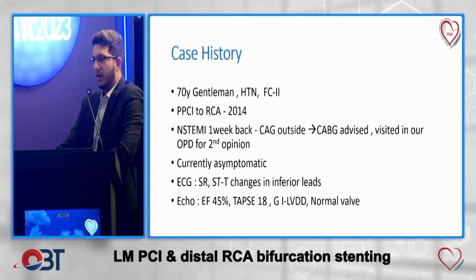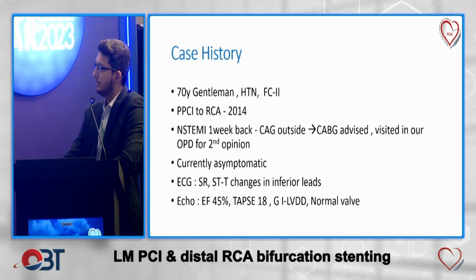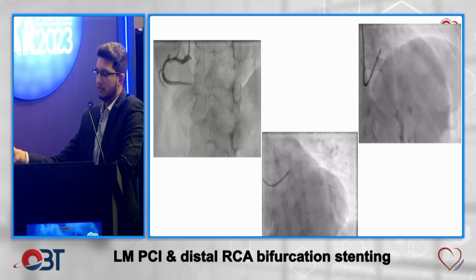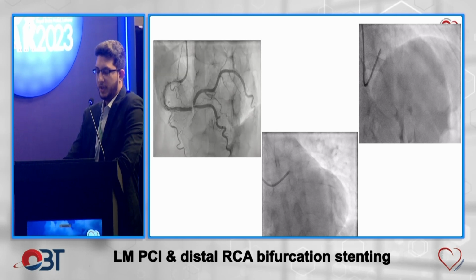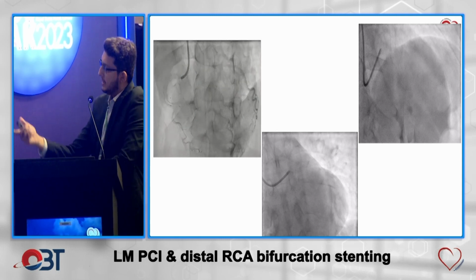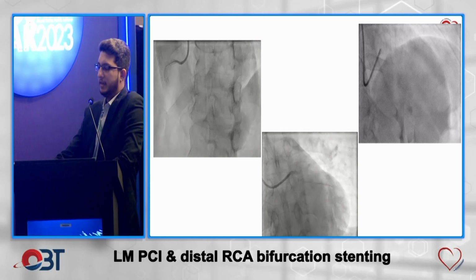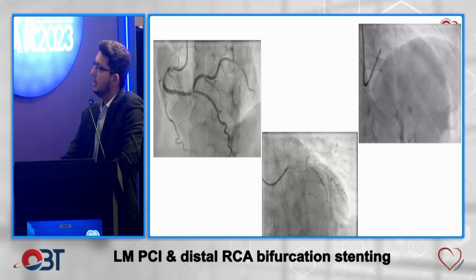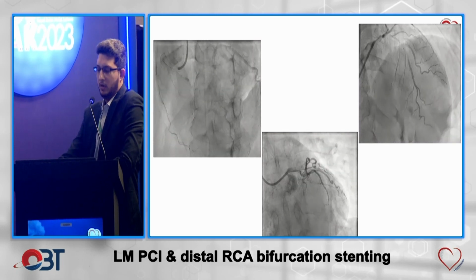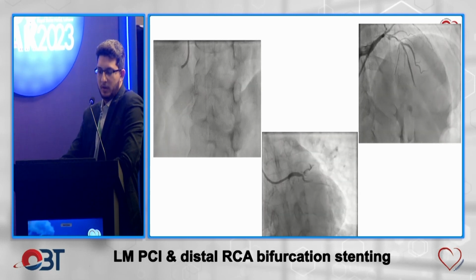His EF was 45%, EKG showed subtle ST-T changes in the inferior leads, and the patient was currently asymptomatic and clinically stable. So this was the angiogram. Actually, these pictures are taken from our guide catheter, and the real angiogram was performed outside our hospital, so I couldn't have those images.